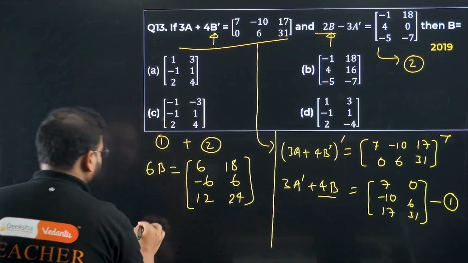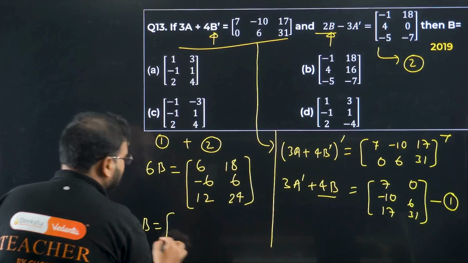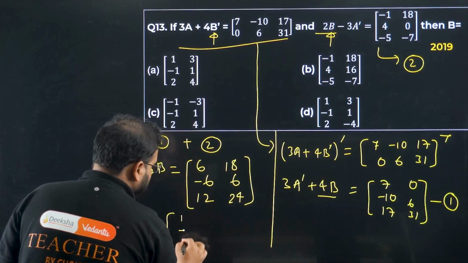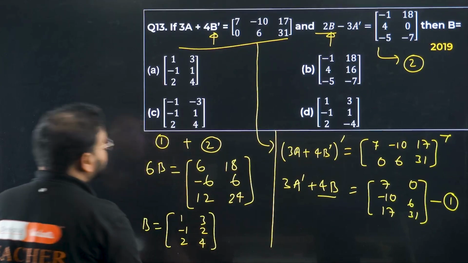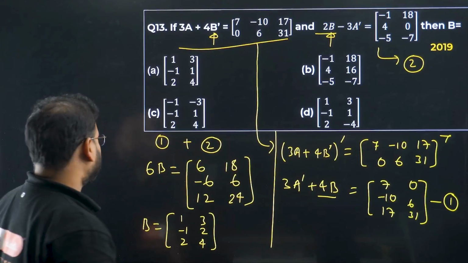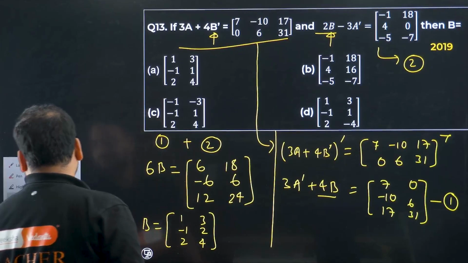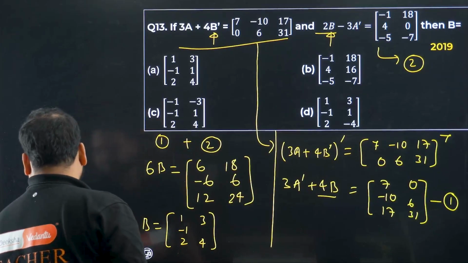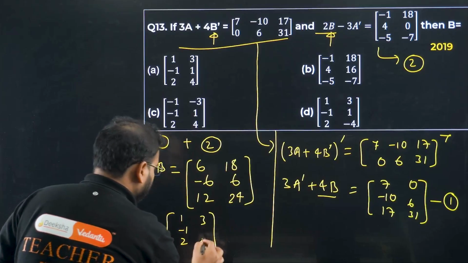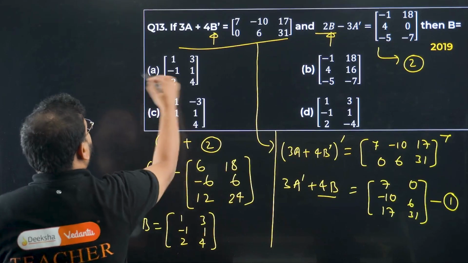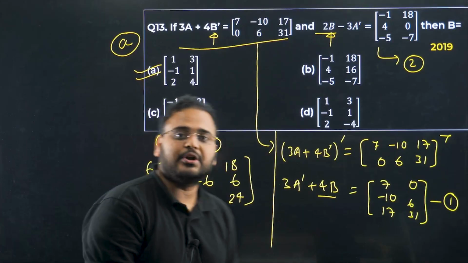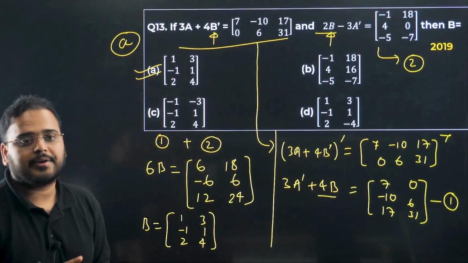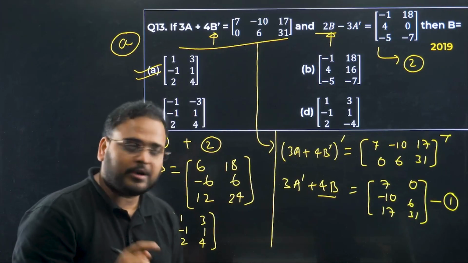Now I want the B value. So divide everything by 6. You'll have the answer as 1, minus 1, 2, 3, 1 and 4. It is 6, no? So 3, 1 and 4. Option is A. As simple as it gets. Question number 13, option A is correct. Hope you all got it. Very simple. Question number 14 now.